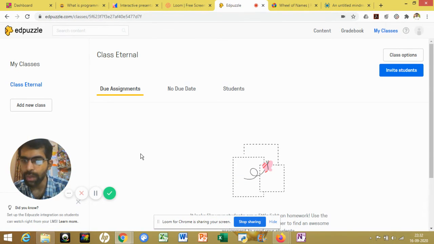Now we are having a new application which is called Edpuzzle. In this, you have to log in from your ID, teacher's ID or whatever you have. You can just create a class, add a new class. I have created a class. You can assign the assignments in this class. Whatever you are signing in with, it will be the same as what you did for the other things.